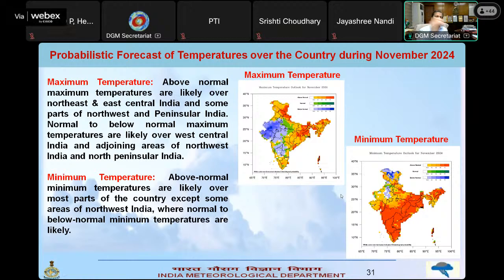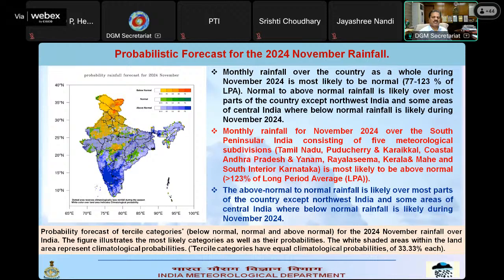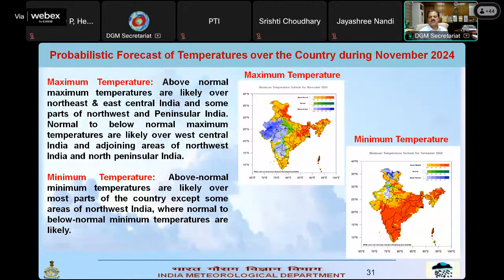So it is in agreement with the previous forecast I showed you, that northwest India will have below normal rainfall activity. If below normal rainfall prevails, western disturbances are fewer or less intense in affecting northwest India. In such cases, the nights will be clear, radiational cooling will be higher, and minimum temperature could be lower in parts of northwest India. At the same time, maximum temperature could be higher as we are not expecting much western disturbance. So these forecasts are in agreement with each other.